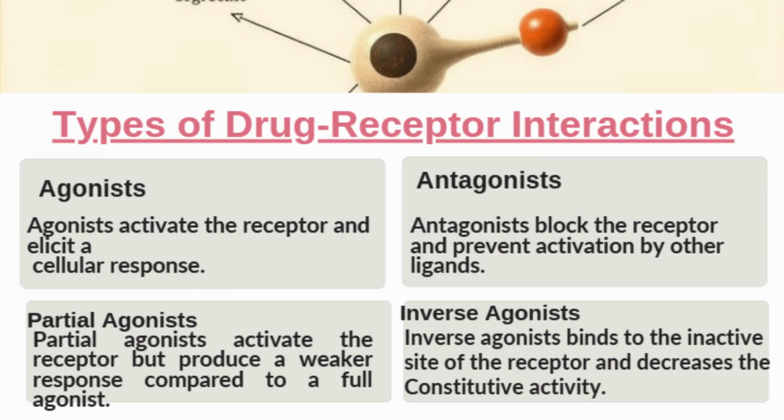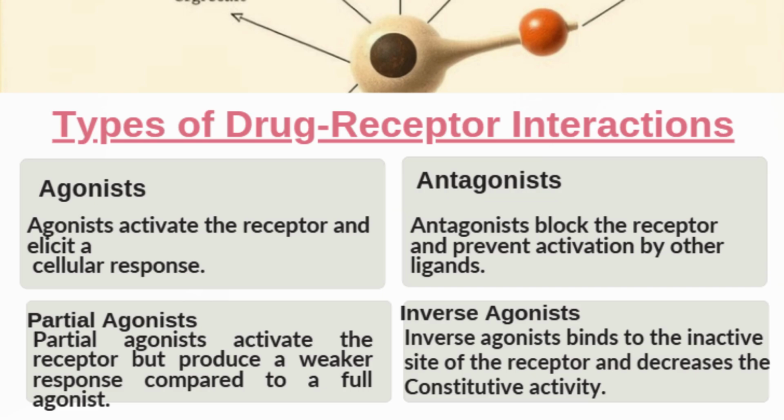An antagonist binds to the receptor but does not activate it. Instead, it blocks the receptor and prevents other drugs or ligands from producing their effect. An inverse agonist binds to the inactive form of the receptor and reduces the basal activity or constitutive activity of the receptor. So remember, agonist activate, antagonist block, and inverse agonist reduce activity.